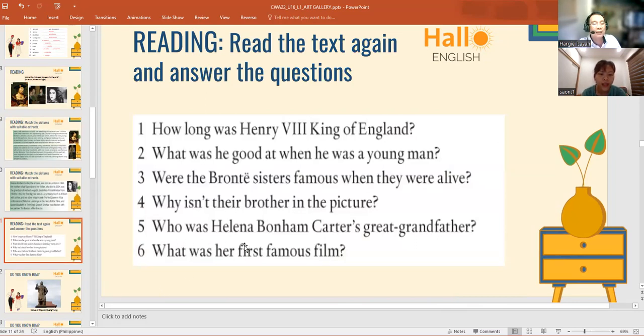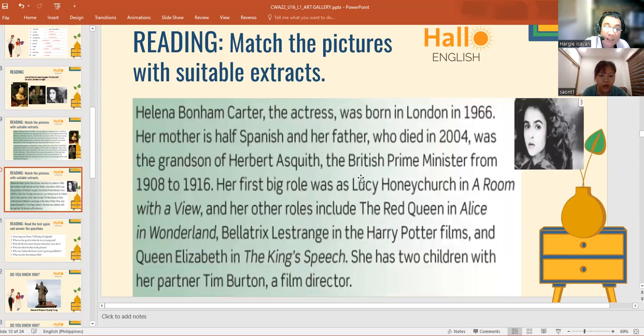Who was Helena Bonham Carter's great grandfather? He was Herbert Asquith, the British Prime Minister from 1908 to 1916.